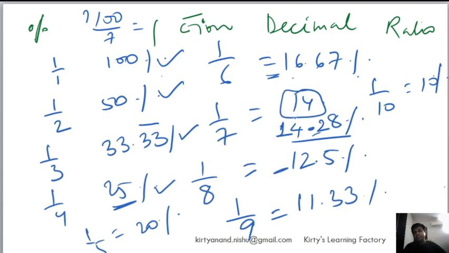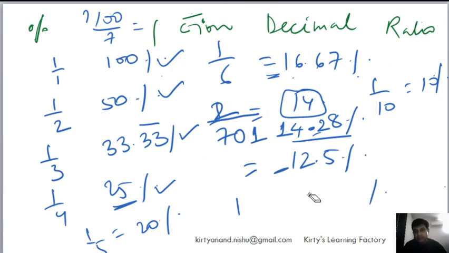Now if in the question I get 1 by 702 or 2 by 701, let's look at this problem and let me help you.